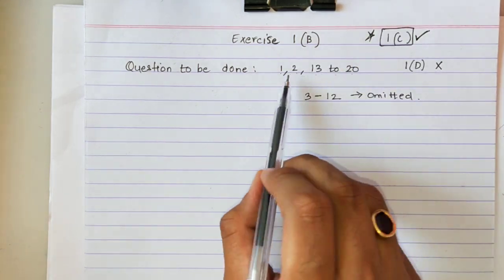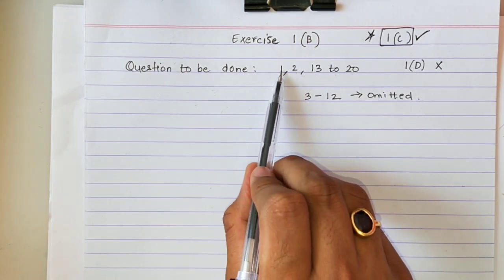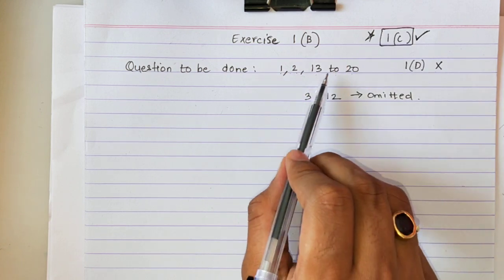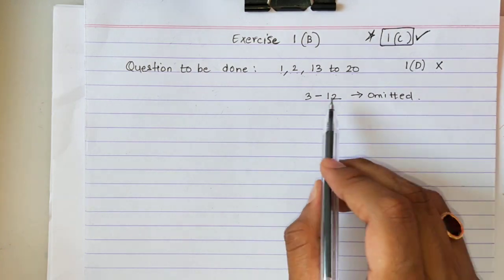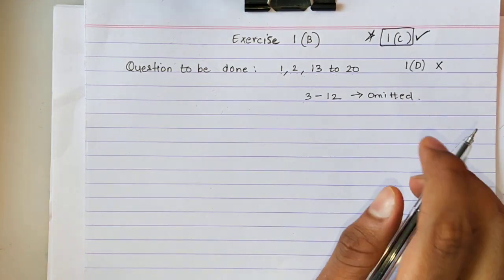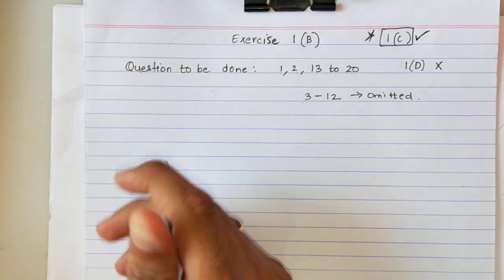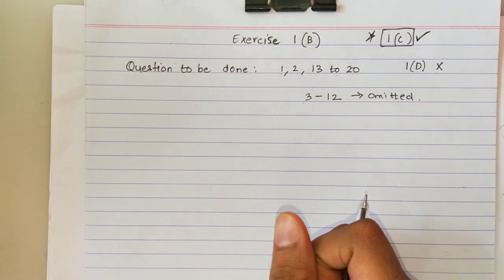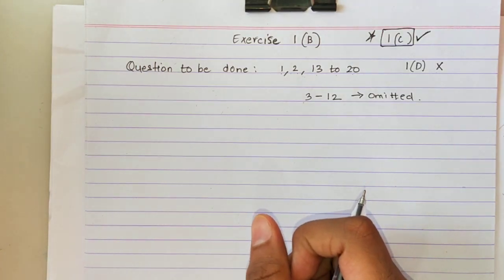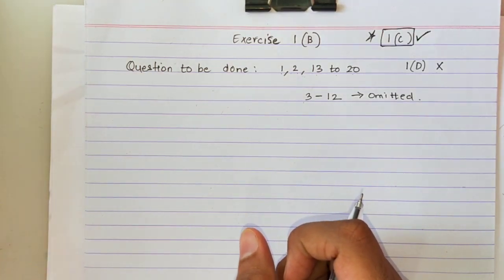In 1B, as I told you, I repeat once again, we have to do question number 1, 2 and then from question number 13 to 20. 3 to 12 are omitted. So let's start with the exercise. In this exercise you will learn two new concepts: ascending and descending order, and how to insert a rational or irrational number.